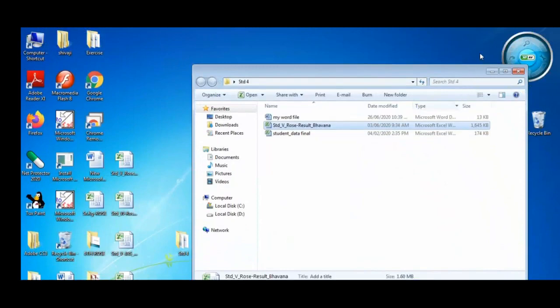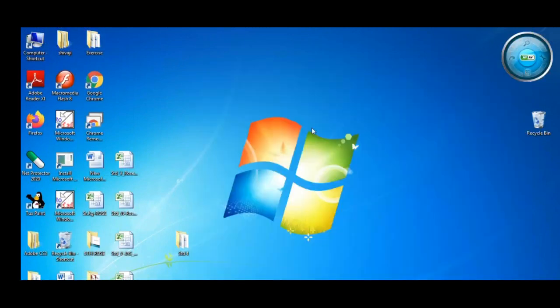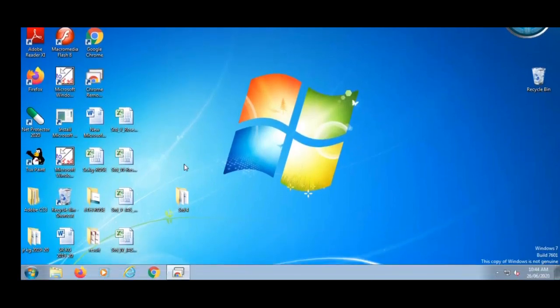This is called copy and paste. Means this file is here also and this file is in my folder also. Now you understand how to copy and paste the file, how to rename a file, how to delete a file.